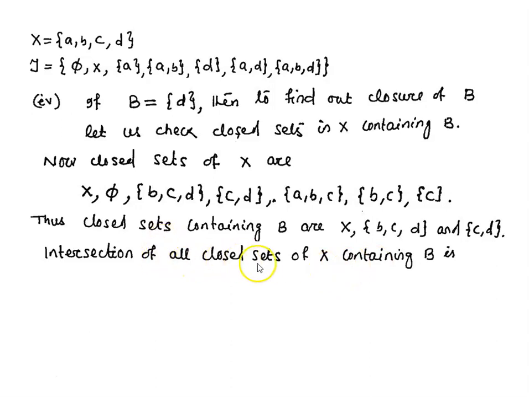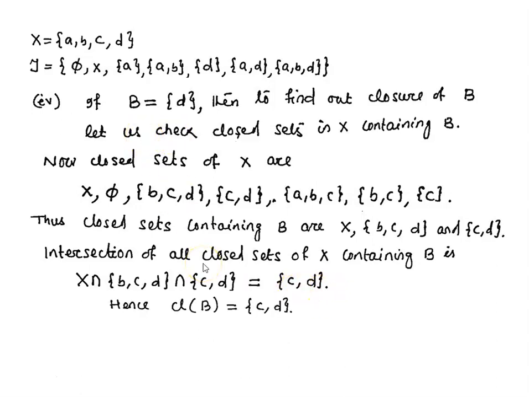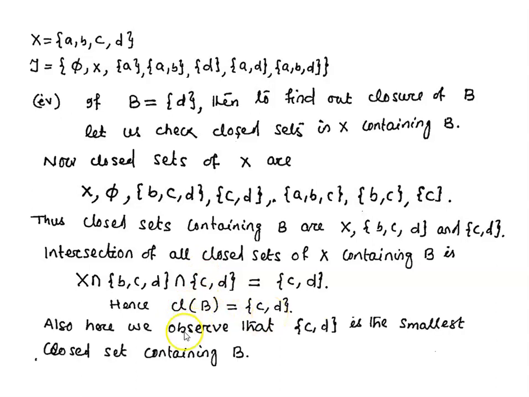Intersection of all these three closed sets of X containing B is {c, d}. X intersection {b, c, d} intersection {c, d} is {c, d}. So this set {c, d} is closure of B. Hence closure of B is {c, d}. Also here we observe that this {c, d} is the smallest closed set containing B. These are the closed sets, and this is the smallest closed set which contains B.